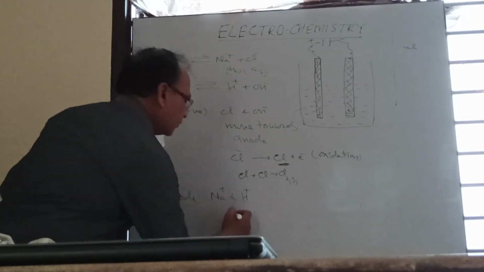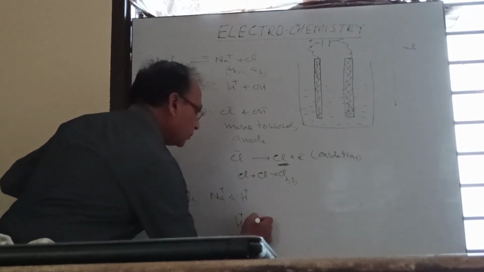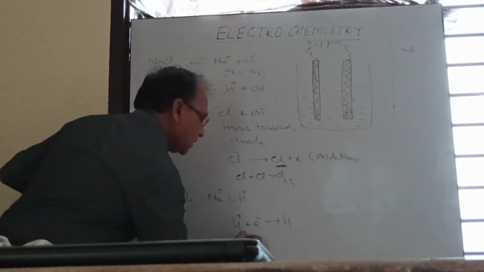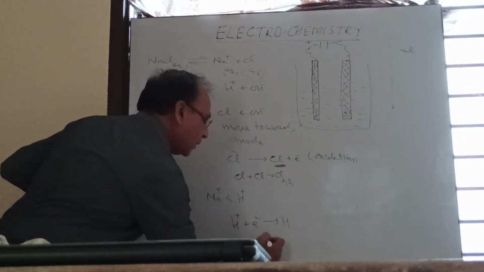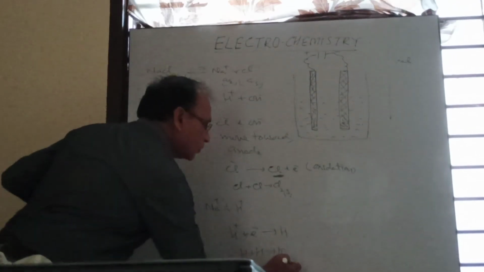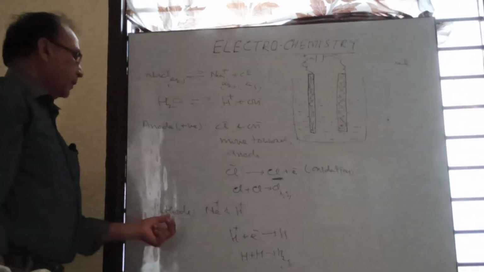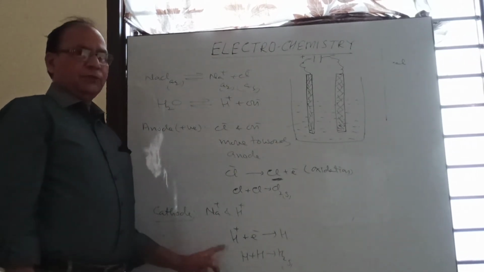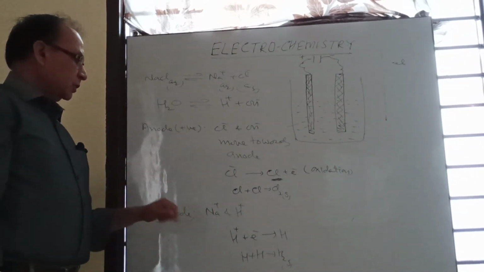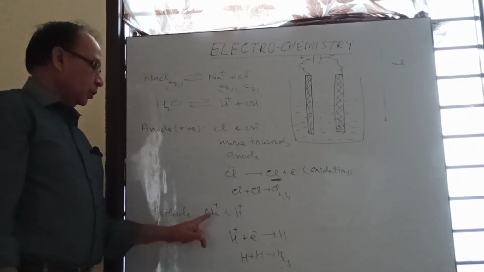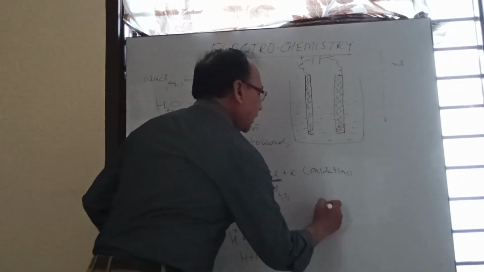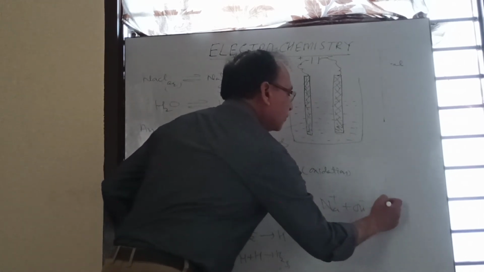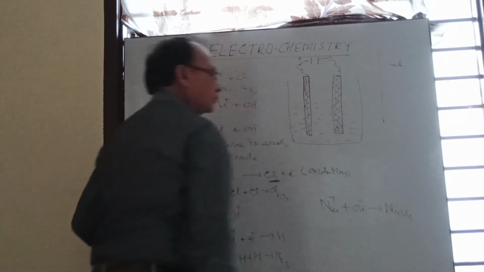So H ion will gain an electron to give an H atom, and these H atoms combine together to give hydrogen gas. So hydrogen gas liberates at the cathode, while sodium ions remain in the solution. Ultimately, in solution two types of ions are present: sodium ion and OH ion, and they will form sodium hydroxide.